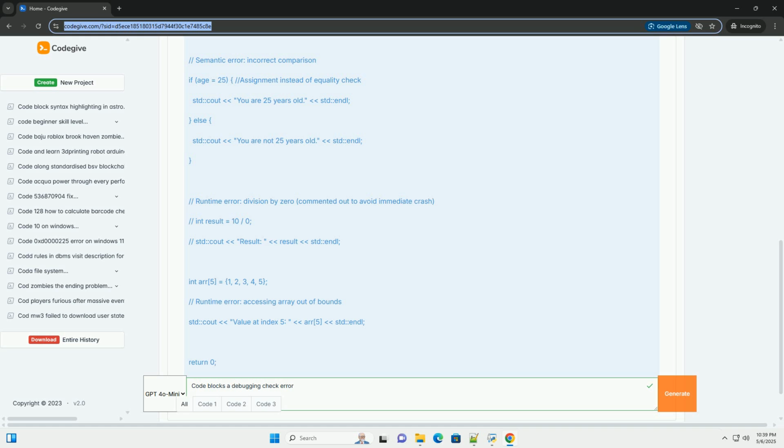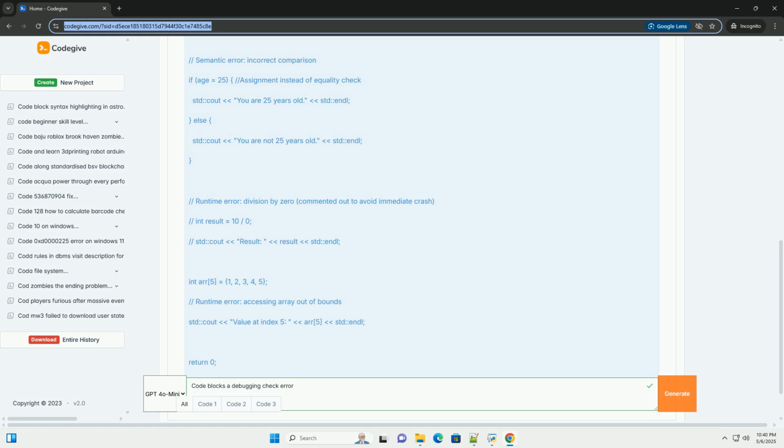2. Types of errors. Before we start debugging, it's helpful to understand the different types of errors that can occur. 1. Syntax errors. These are violations of the programming language's grammar. The compiler detects them during compilation and prevents the program from running. Examples: missing semicolons, mismatched parentheses or braces, incorrect keywords.